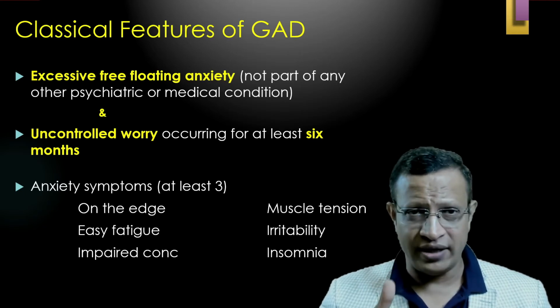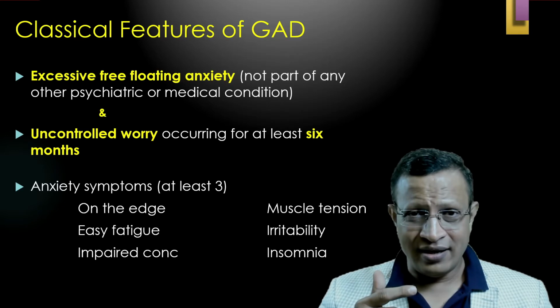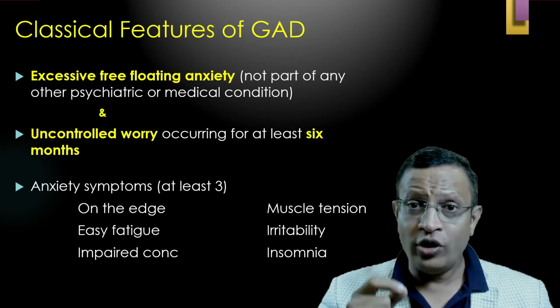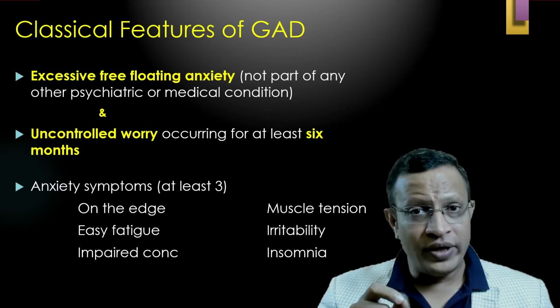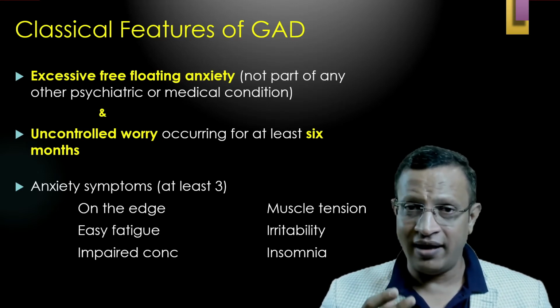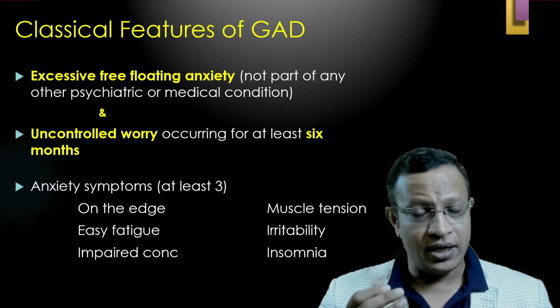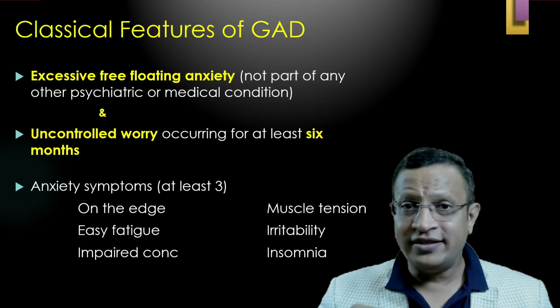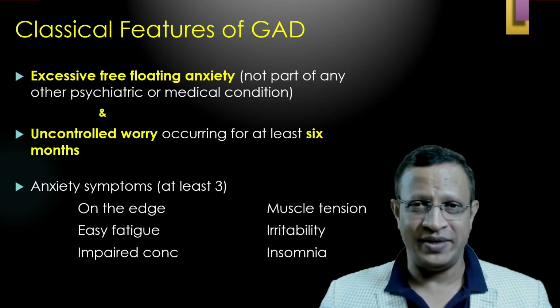That's very important. Second, there should be uncontrolled worry. That worry is about day-to-day events, and this worry should be in multiple areas. It can be work, finance, health, regarding children, regarding education, or regarding the parents. And this worry should be present for at least 6 months.